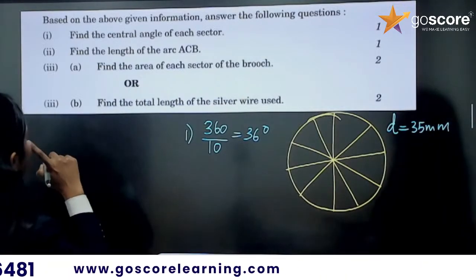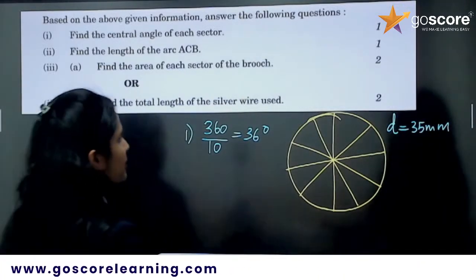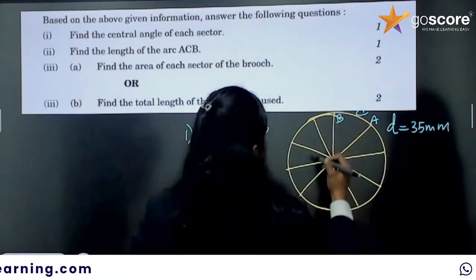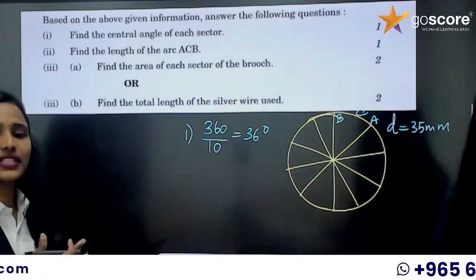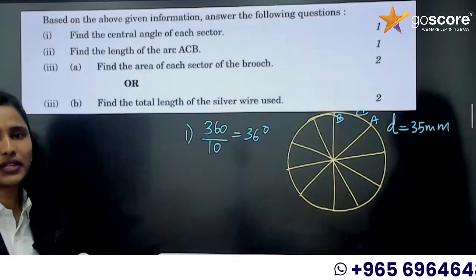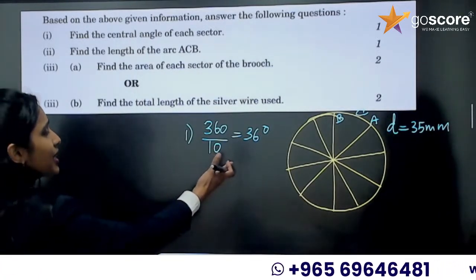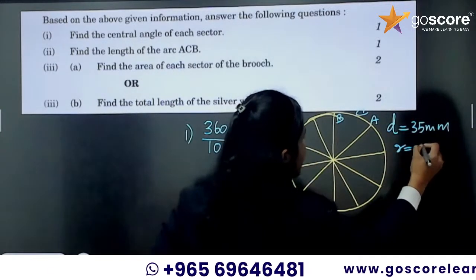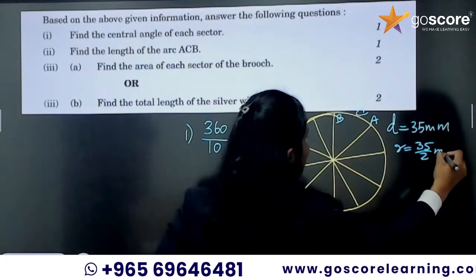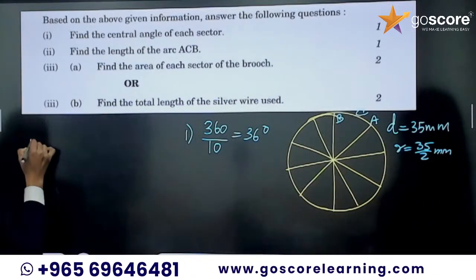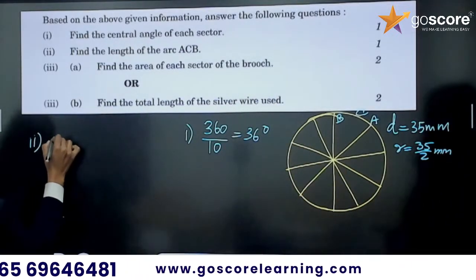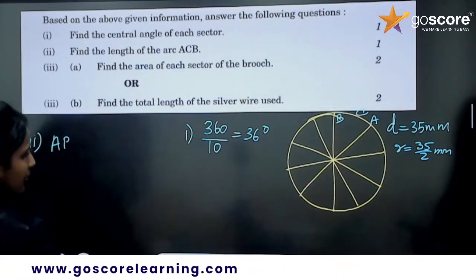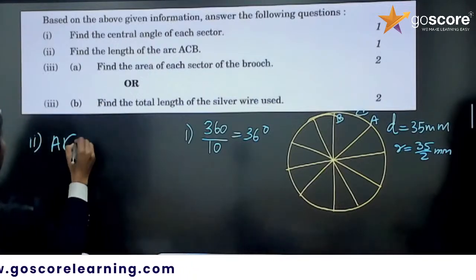Second question, find the length of arc ACB. So here is A, C and here is B. So arc ACB means length of sector, right? We have the central angle and we have diameter 35 millimeter. So radius is 35 by 2 millimeter. Now we can go for the second question as arc length ACB.